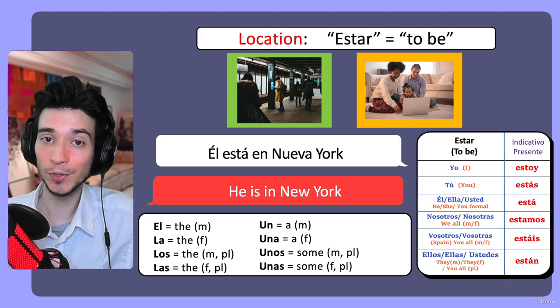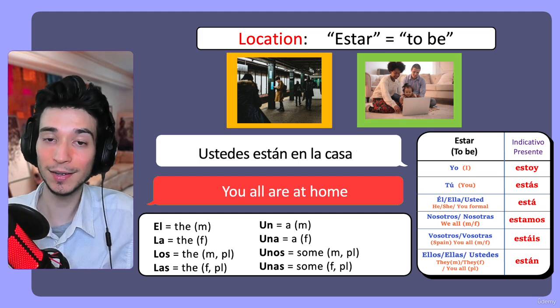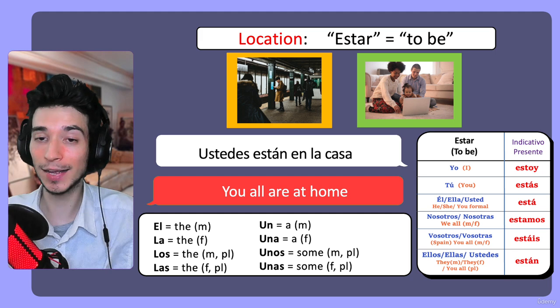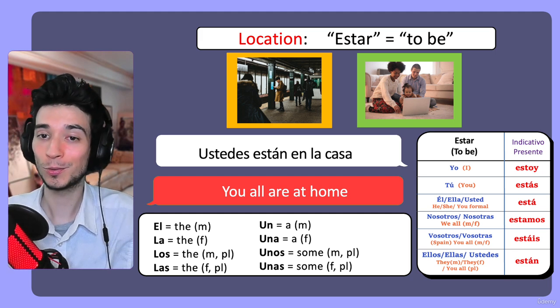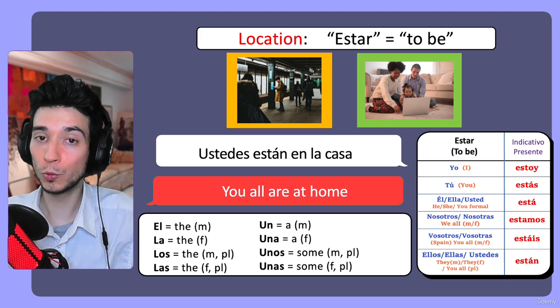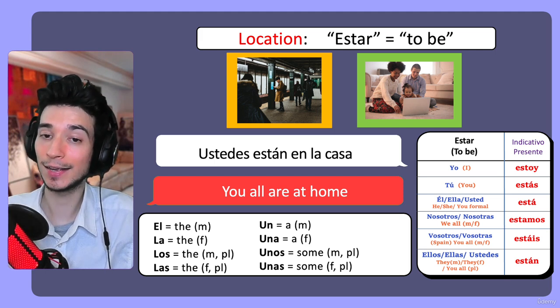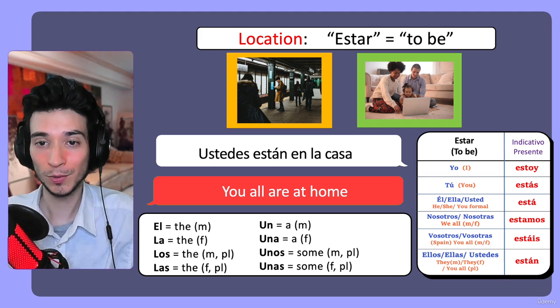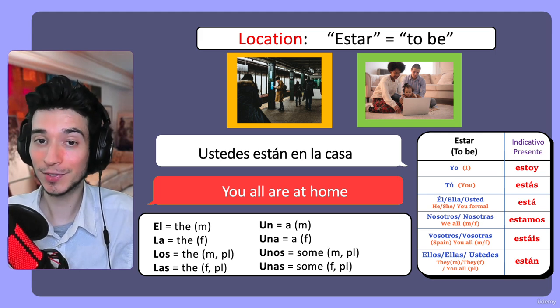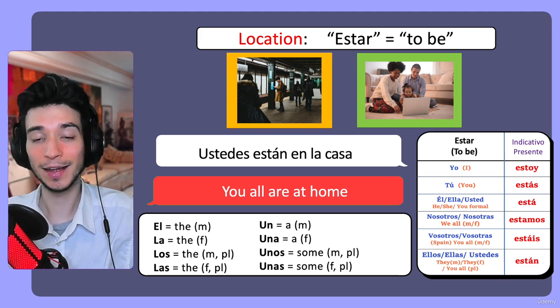And the next example, here we have ustedes están en la casa. You all are at home. Ustedes están, you all are, en la casa, at home.